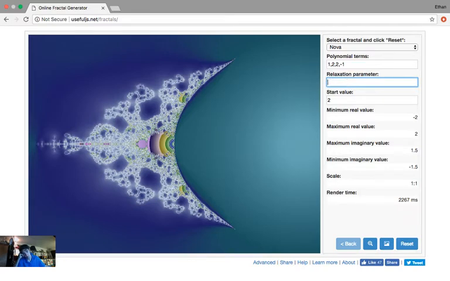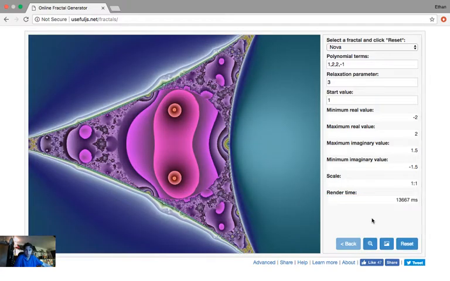I'll change it to 3. And this one 1. Rendering. Whoa! That's different. It takes a lot of time to render. My computer is getting destroyed right now.